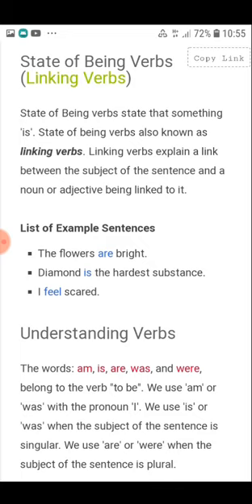So understanding verbs, the words am, is, are, was and were belong to the verb to be. We use am or was with the pronoun I. I am, I was. We use is or was when the subject of the sentence is singular. We use are or were when the subject of the sentence is plural. Just take note of all this.